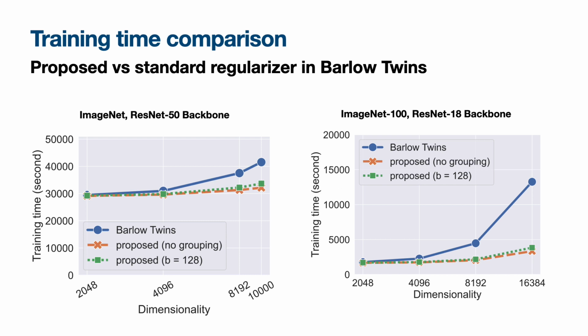As we can see, our regularizer progressively gains advantage as the embedding dimensionality is increased. With ResNet 50, at d equals 8192, it is 1.2 times faster than standard Barlow Twins, and at d equals 10,000, it is 1.3 times faster. With a more lightweight ResNet 18 backbone, the speed-up rate is 2.2 at d equals 8,192, and 4 at 16,384.